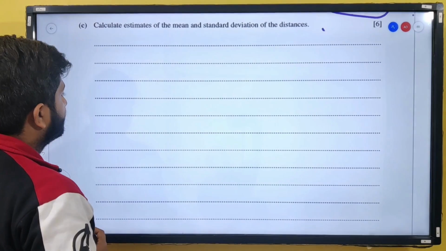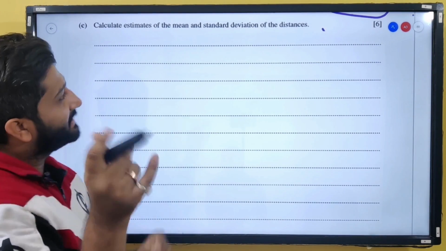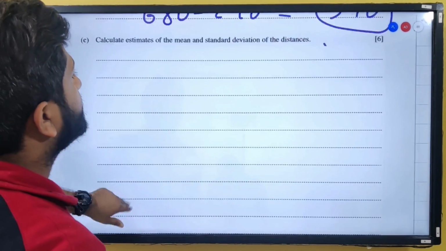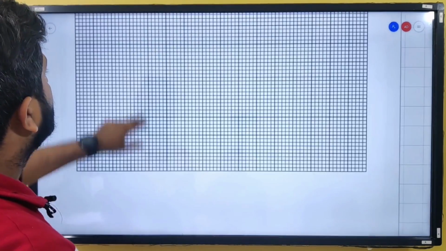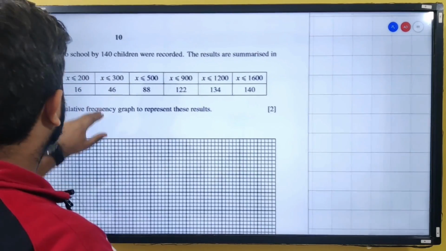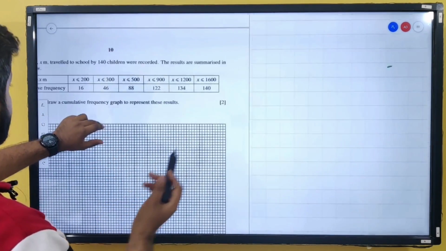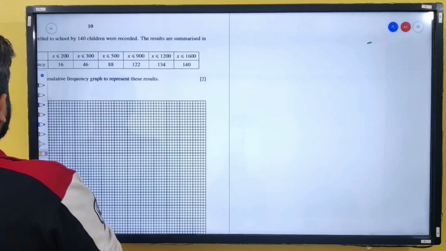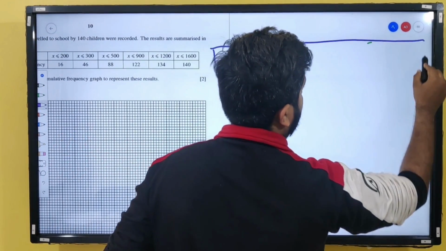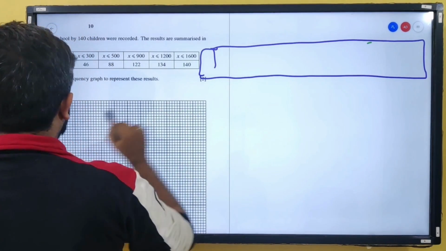Next part. Part C. Calculate the estimate of the mean and standard deviation of the distances. So we are supposed to find mean and standard deviation. I think we'll have to use this table. For this we'll need to write down the frequency table. We'll have to first write down the frequency table. Let me just write that.